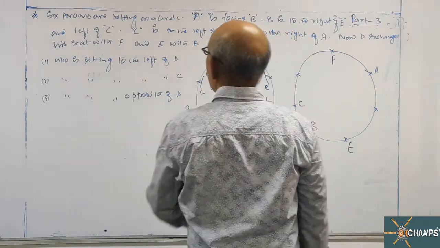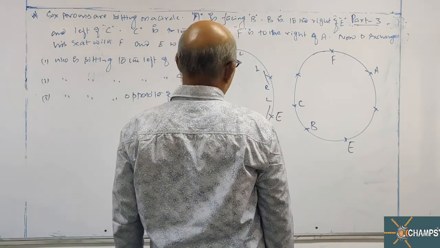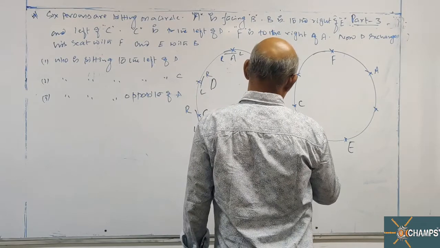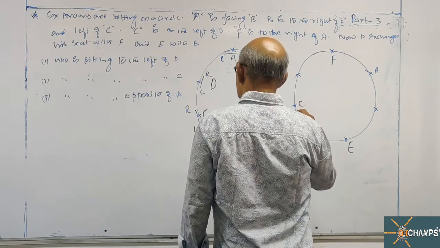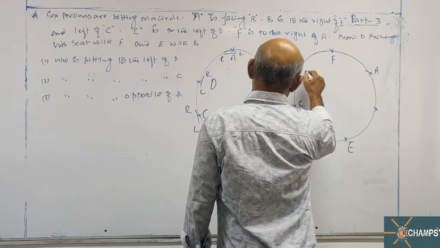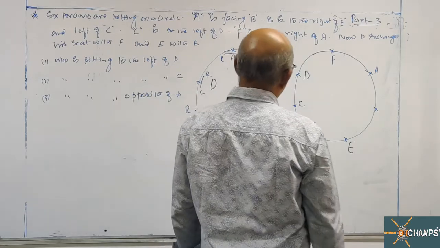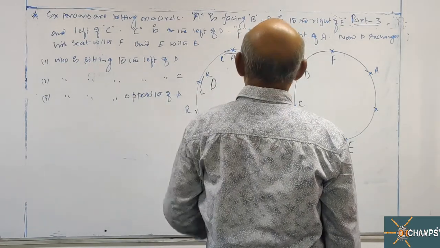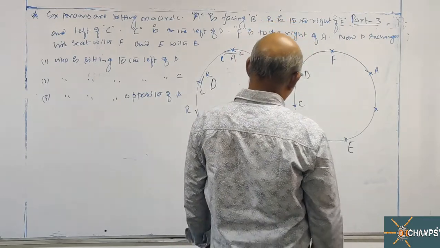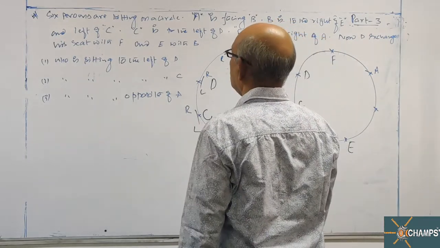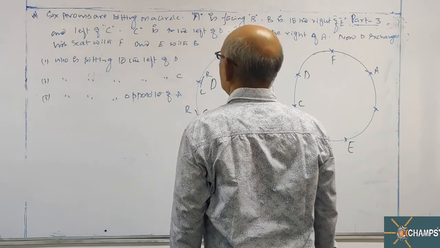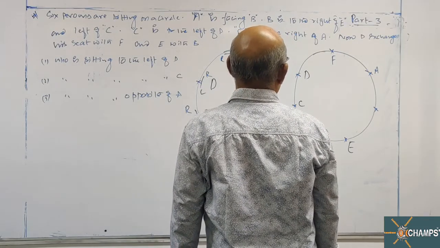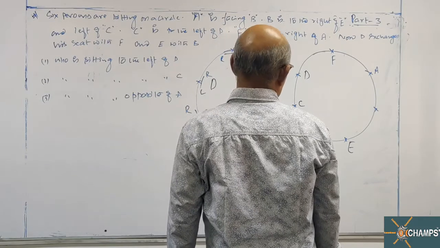D, how is he sitting? C is to the left of D. B is to the right of E, that is over, and left of C. C is to the left of D. F is to the right of A, that is also over.